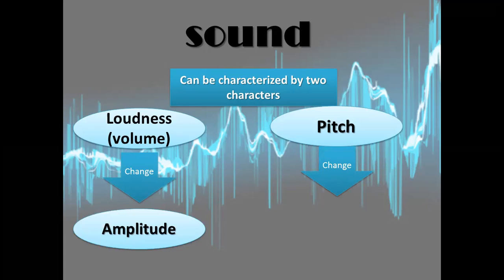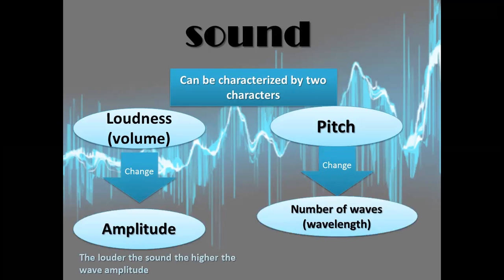What about the pitch, high pitch or low pitch sound? It changes the number of waves. For example, I have a high-pitched sound, so the wave that will carry the sound energy will consist of so many waves. So the wavelength is going to be small because there are so many waves. But if I had a low-pitched sound like this, the number of waves will be less and the wavelength is going to be larger. Okay, you got it?